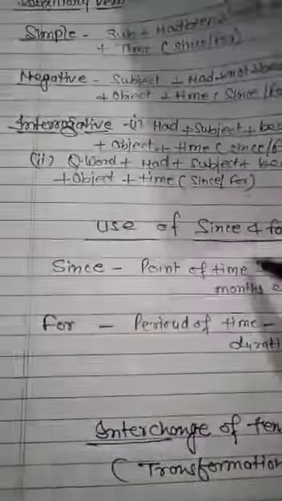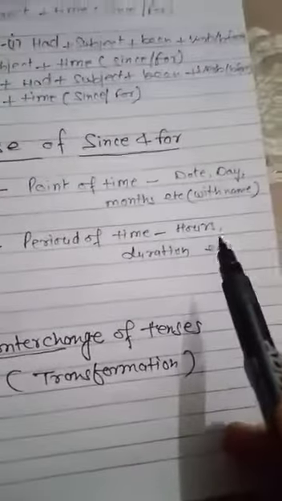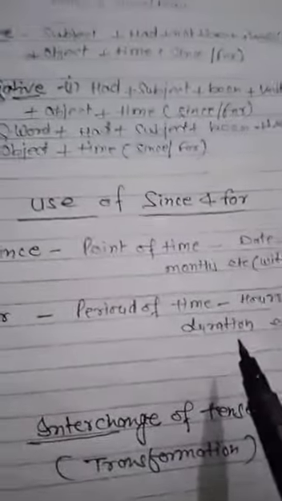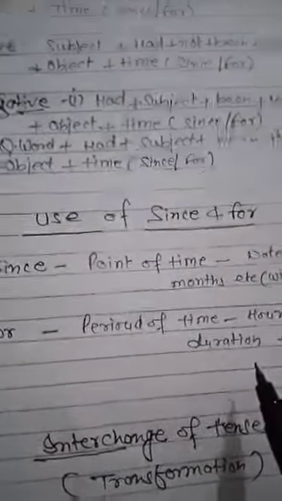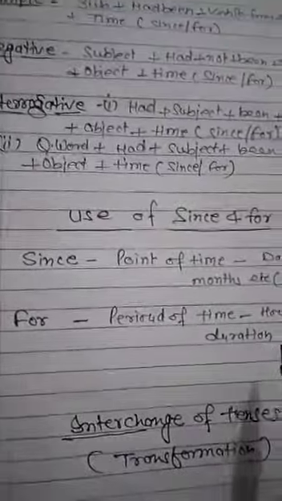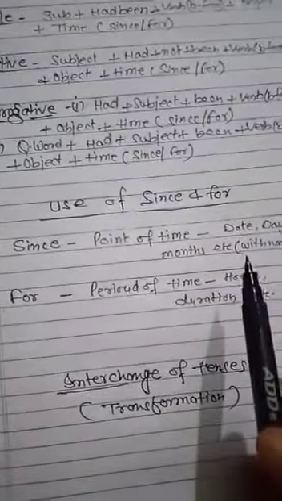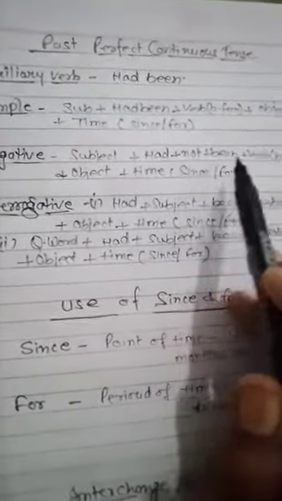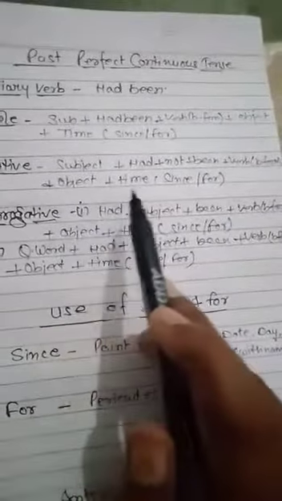But for is used for a period of time. Period of time means when a duration is given, like hours. "He is reading his book for 2 hours." "He is living there for 3 years." So 3 years is a duration of time. 4 months is a duration of time. So when you see a duration of time, there will be for. But when you see a point of time, meaning that which indicates the real, actual time, you will use since there. So now the negative sentence: subject, had not been, verb base form, object plus time.